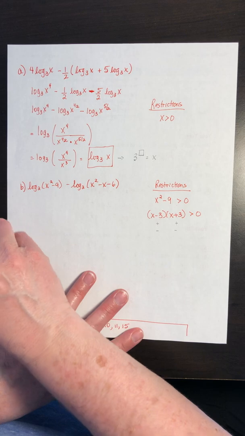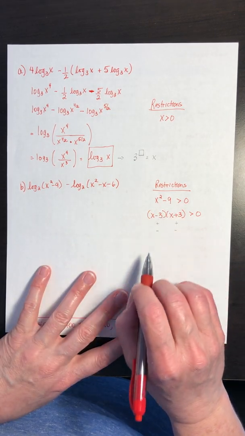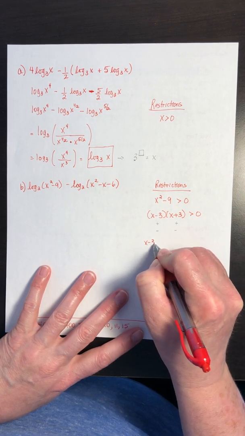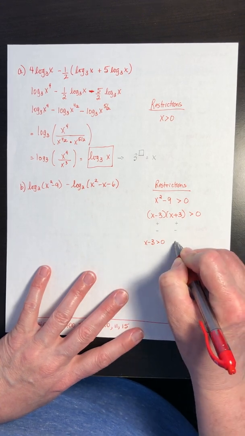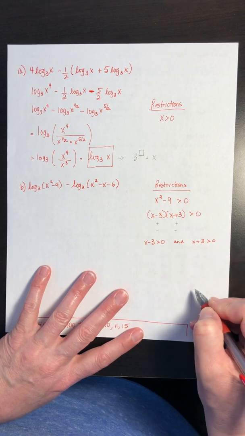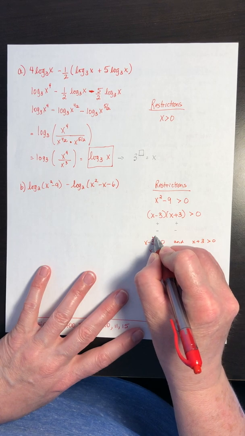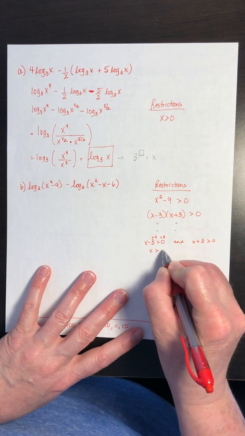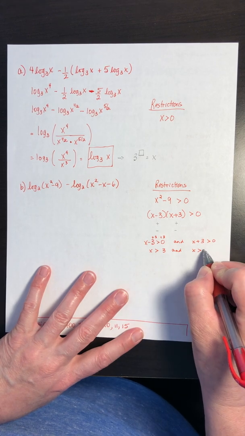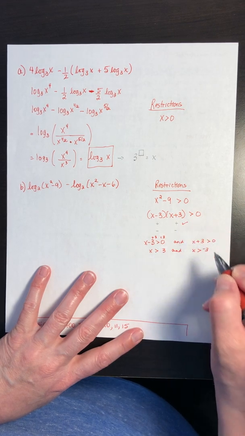So when we take a look at determining the restrictions for this particular logarithm piece of the question, we are going to have to decide x minus 3 is going to have to be positive, and x plus 3 has to be positive. Well, what that means is that when I move the 3 to the other side, I add 3. X has to be greater than 3, and x has to be greater than, when I move the 3 over, negative 3. That takes care of when they are both positive.